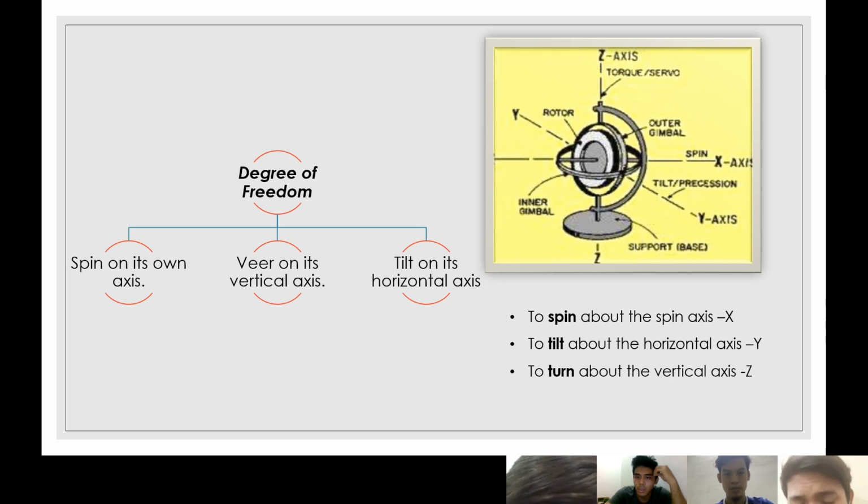To spin is about the spin axis X. To tilt is about the horizontal axis Y. To turn is about the vertical axis Z. So here are spin, tilt, and vertical axis veer. That's what it means.